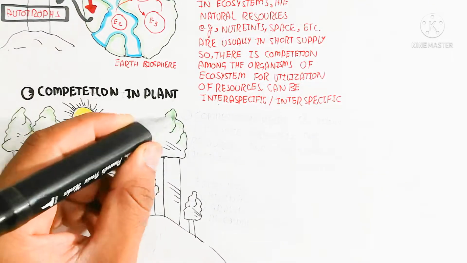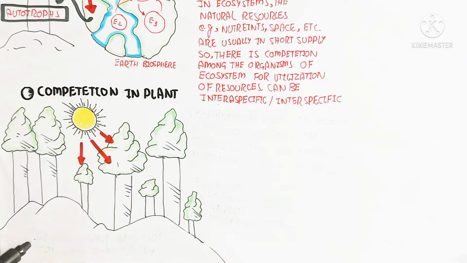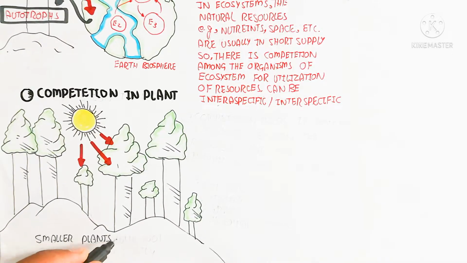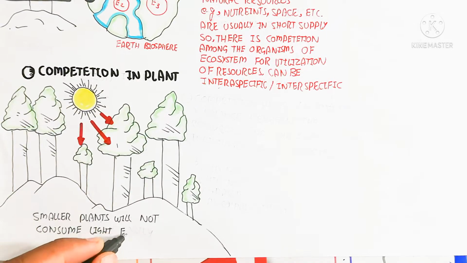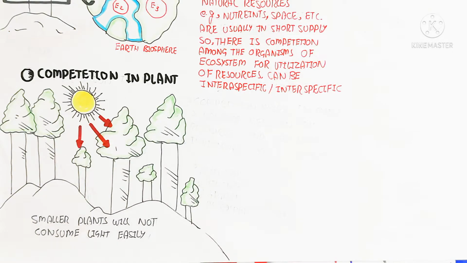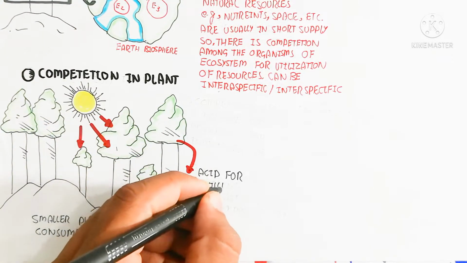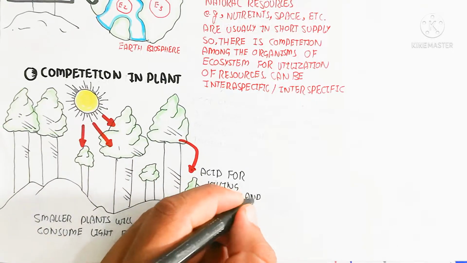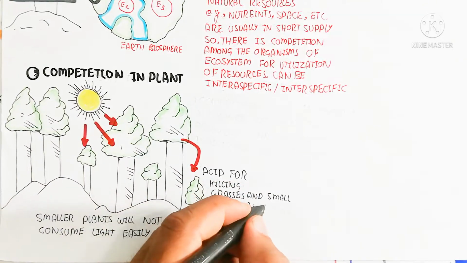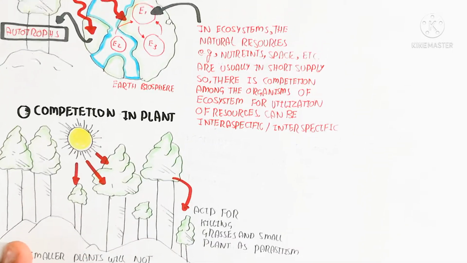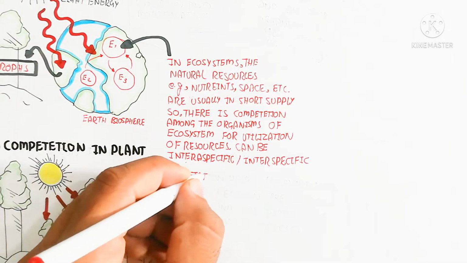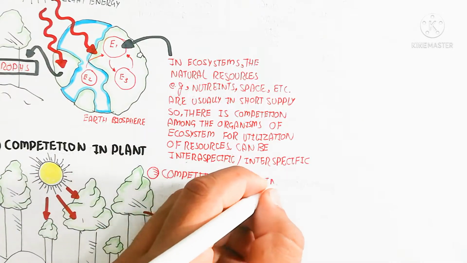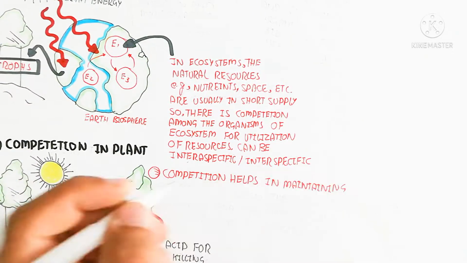So here the competition in plants also occurs. What does that mean? The competition in plants means the larger plant will capture more light for photosynthesis and grow more, while the shorter plant will not get a chance to get more light. So it will not be modified more and more growth will not occur. So in this way, seeds kill grasses and small plants, like a parasitism from the large plant, which will kill those small plants. It is known as competition.